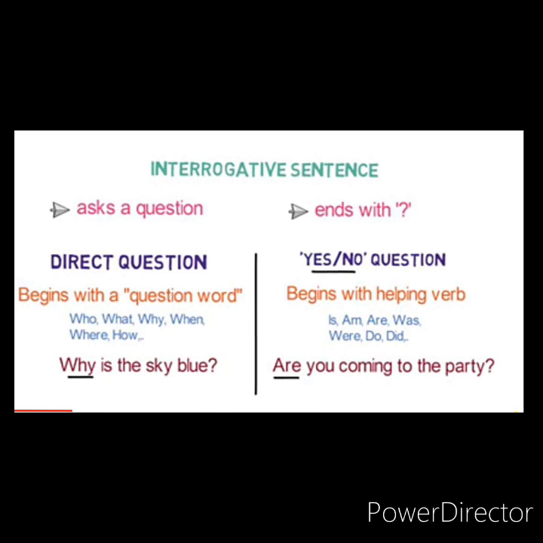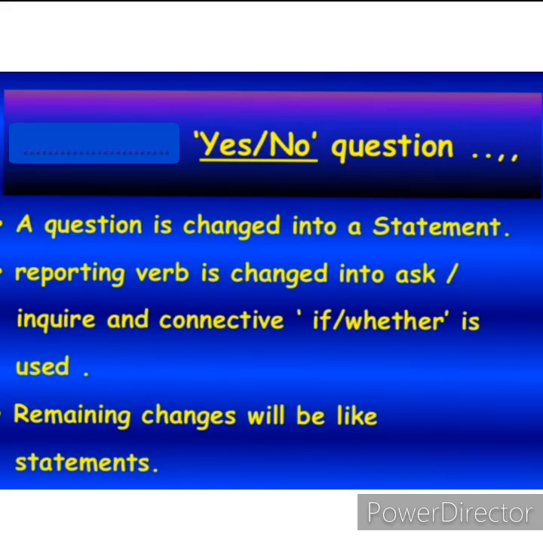Second is yes-no question. It begins with helping verb. It begins with is, am, are, do, does, etc. For example, are you coming to the party? Here this sentence starts with helping verb are and this is yes-no question. So first of all we have to observe whether the sentence is WH word question or yes-no question.